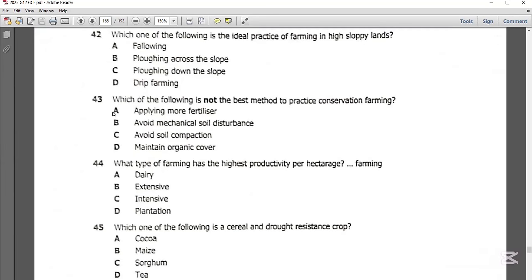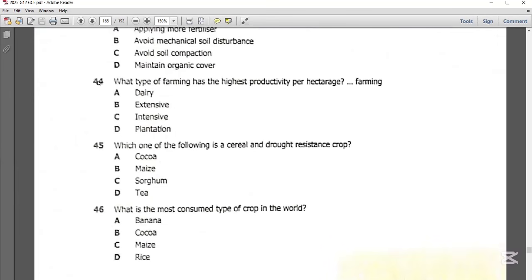But applying more fertilizer is not a good method, because the more you apply fertilizer to the soil, the more you are going to affect its natural ability of fertility. So the best possible answer here is A, applying more fertilizer. Let's get to question 44.